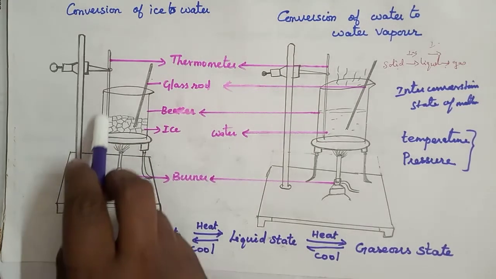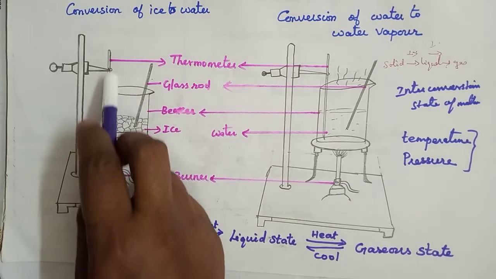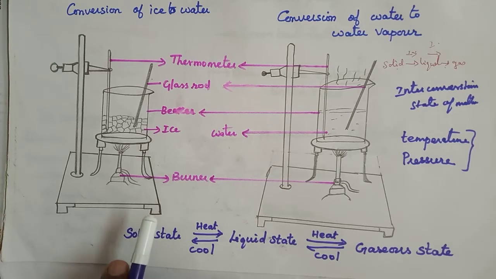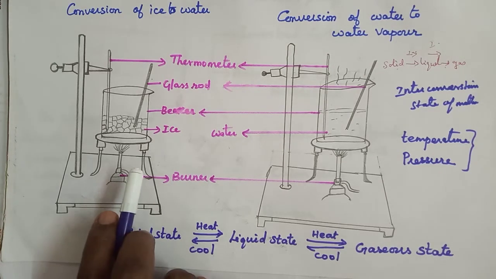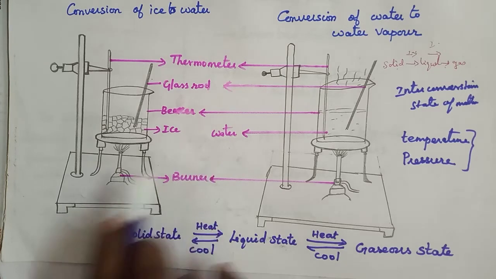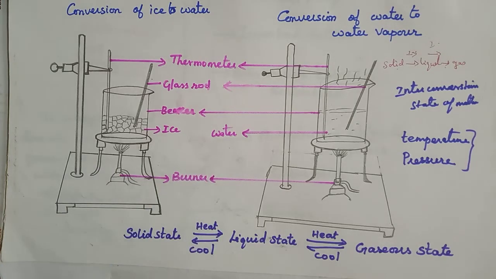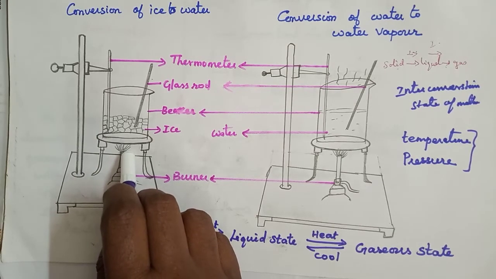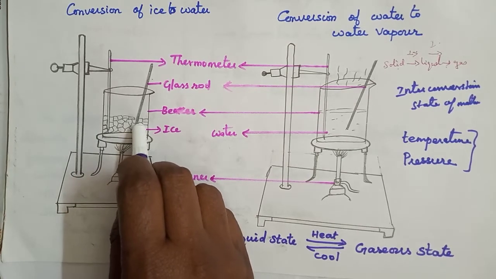We can see the thermometer temperature. So on increasing the temperature of solids, the kinetic energy of the particles increases. Here we are heating the solid state of ice cubes.